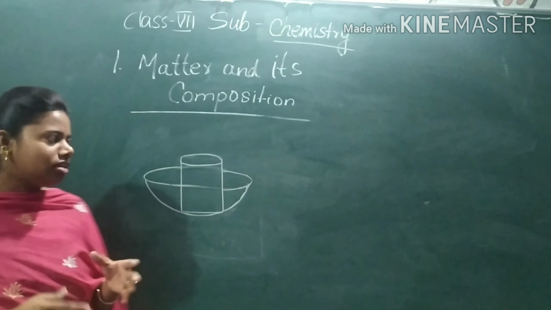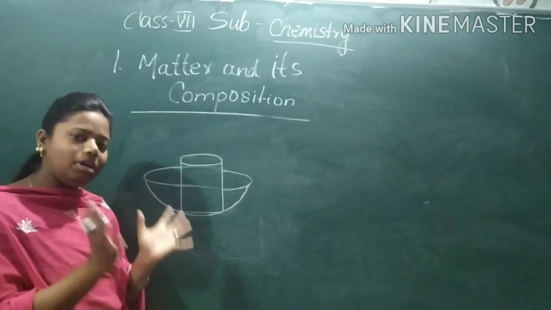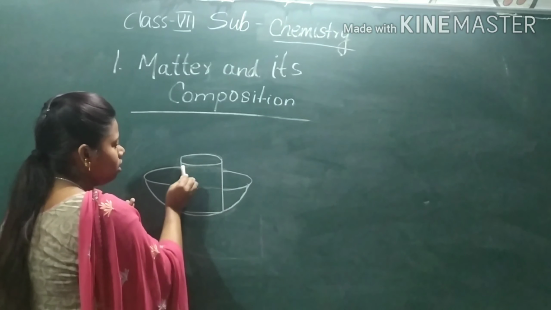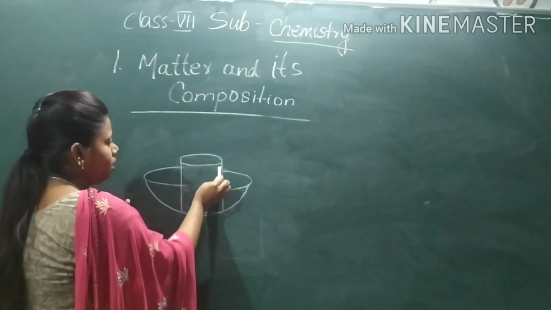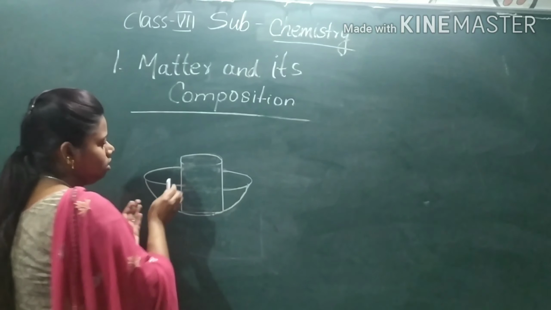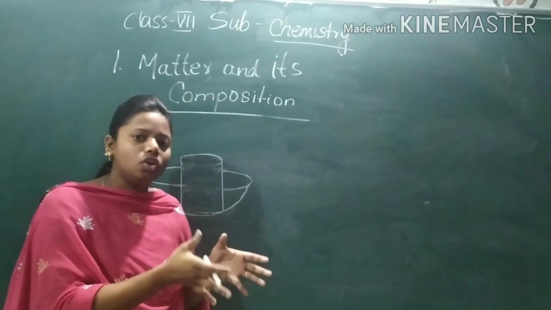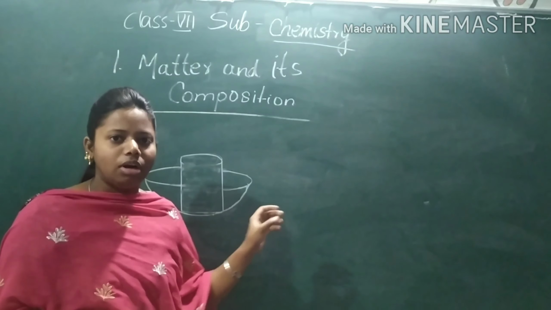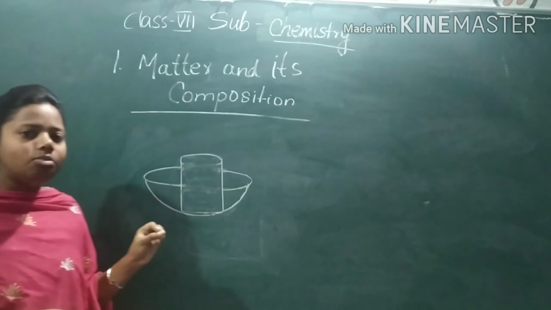Now let's see this activity. You will take an empty bowl and you will place a beaker containing water till its brim. You have to take a beaker and fill it with water. Then you will take a bunch of iron nails. A bunch of iron nails is matter. So you will first weigh it separately. You will weigh the bunch of iron nails and write down the mass of that iron nail, whatever you got. Now you will gently place it inside this beaker containing the water.